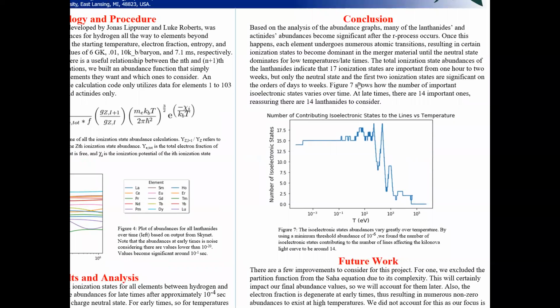We also did the calculations for the isoelectronic states, the number of them over temperature, and we found that at late times, at low temperatures, there were 14 unique isoelectronic states that contributed a significant amount of lines to the spectrum. We determined whether or not it's significant based on a threshold value we set, which was 10 to the negative 6. So any abundance over 10 to the negative 6 was considered significant. And since there were 14 isoelectronic states, that pretty much confirms that there are 14 lanthanides of importance.